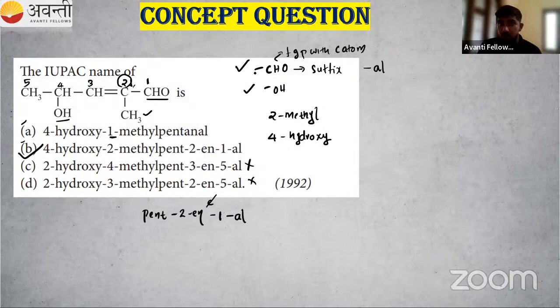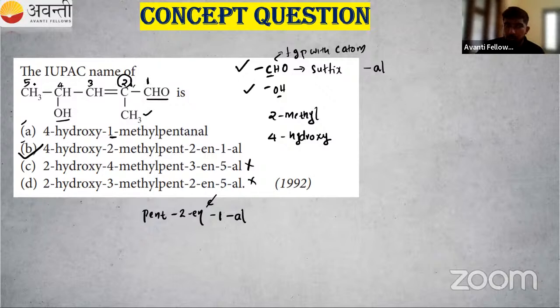Acid has the highest priority. Second is the derivative of acid. Third is the functional group with a carbon atom. So look here, in CHO some carbon atom is present, but in OH there is no carbon atom, so it has the least priority. So CHO has more priority. That is the main functional group, and the main functional group should get the lowest number. So this CHO should get the lowest number, so we have to start numbering from this side.